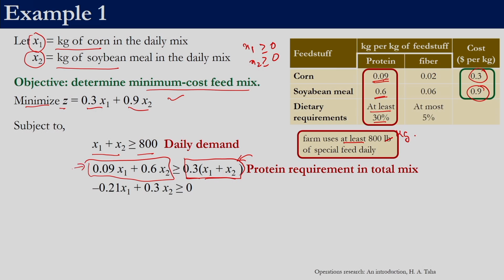We want it to be greater than or equal to 30% of the mixture itself. The total amount of mixture is x1 plus x2. So, 30% of that is on this right hand side.